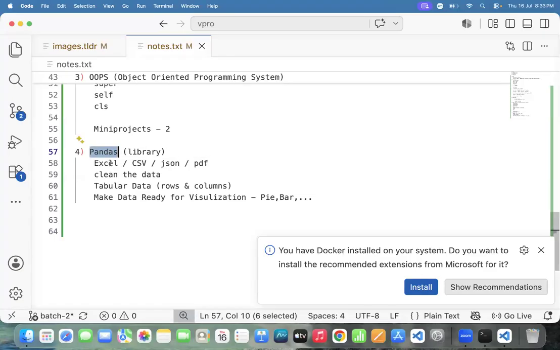What is the specialty of the Pandas library? Read the data from Excel file, CSV file, JSON, and PDF file. Is the Pandas library able to clean the data or not? Yes, clean the data. The Pandas library deals with tabular data, rows and columns. The Pandas library makes data ready for visualization: pie chart, bar chart, line chart, scatter plot, histoplot. So many graphs are there.